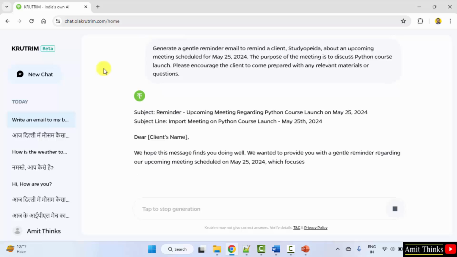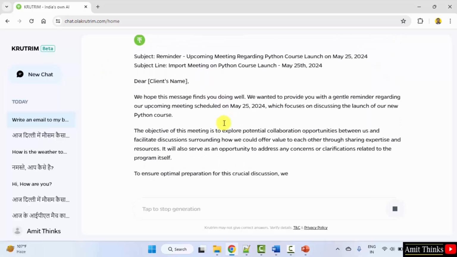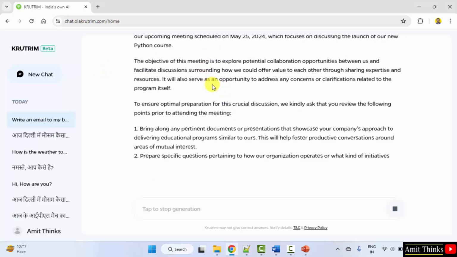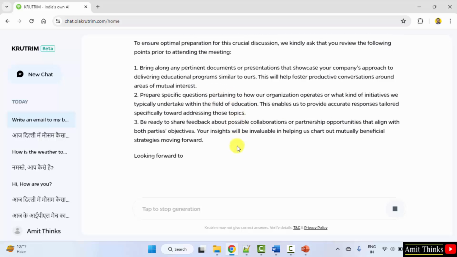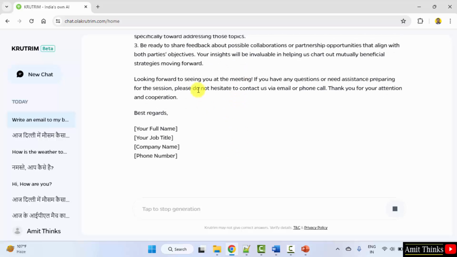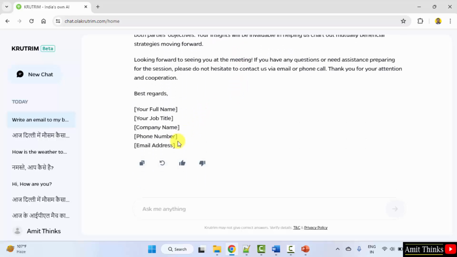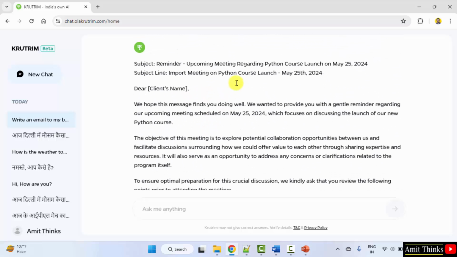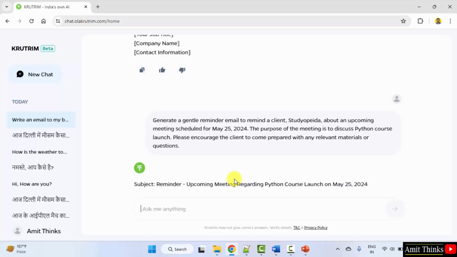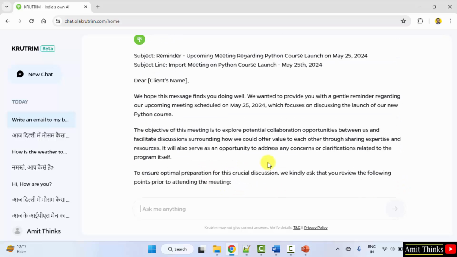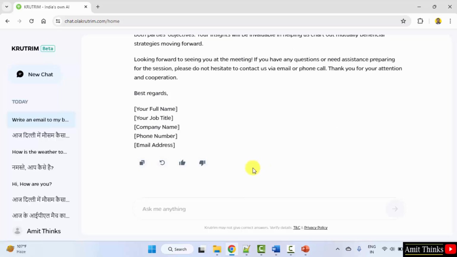So here is the mail. Subject line is visible. And the complete email is also visible. You can also mention keep it short if you think this is long. You can add your details here. Okay, here is the subject. And here is the complete response. You can copy it from here. So guys, we saw how we can write professional emails with the Krutrim.